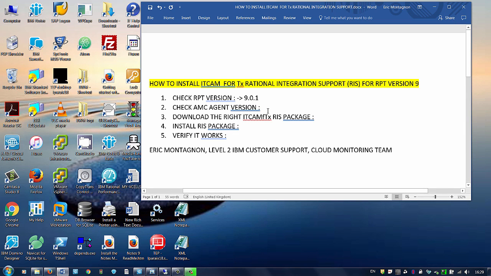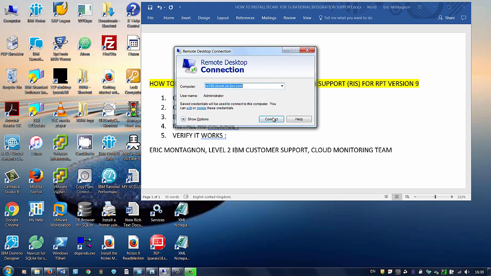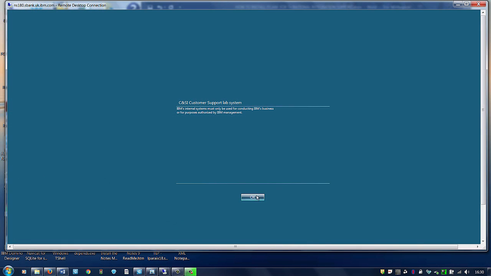Then the next thing to check is the AMC, or T3, Application Management Console Agent version in use in your environment. Why? Because you are going to export RPT test scripts to the AMC agent. So you need to have a compatible version between RPT, Rational Integration Support, and the AMC agent. Let's verify that now.